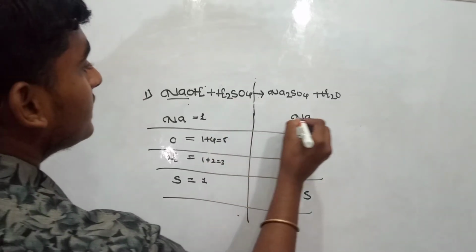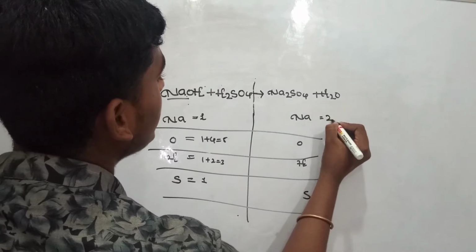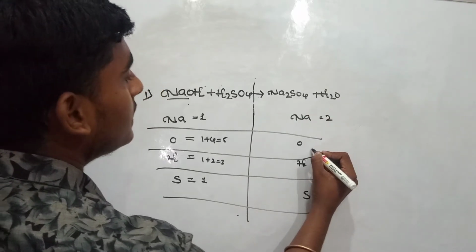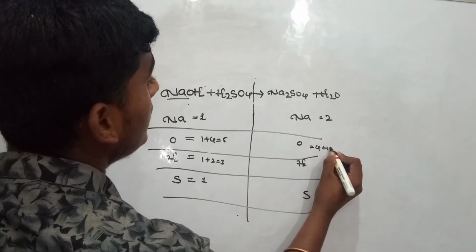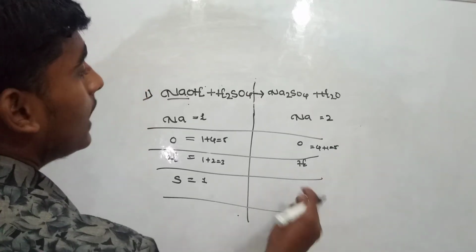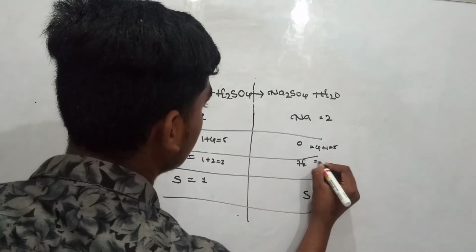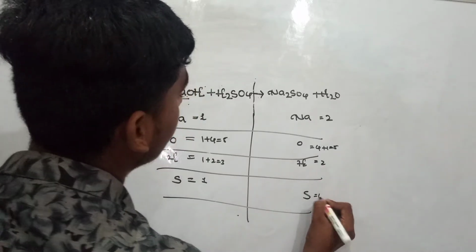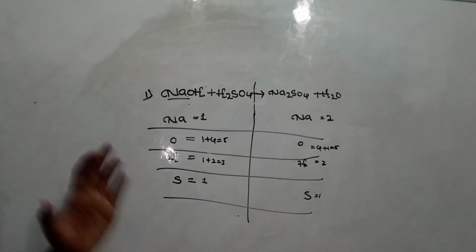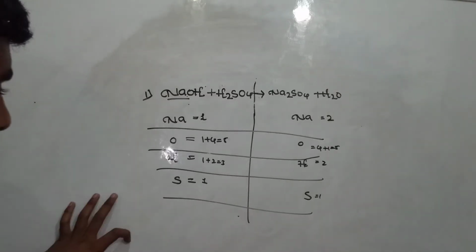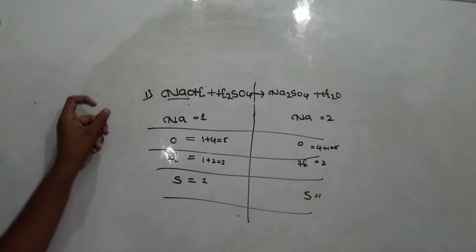So how many Na are there on the product side? There are 2 Na. How many oxygens? 4 plus 1 is equal to 5 oxygens. How many hydrogens are there in this equation? There are 2 hydrogens. How many sulfurs? Only one. You have to start from the first one, not the last.